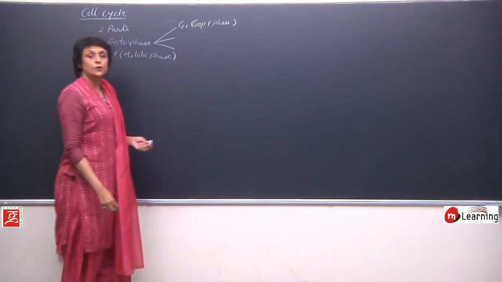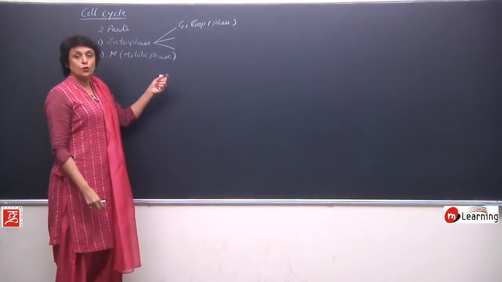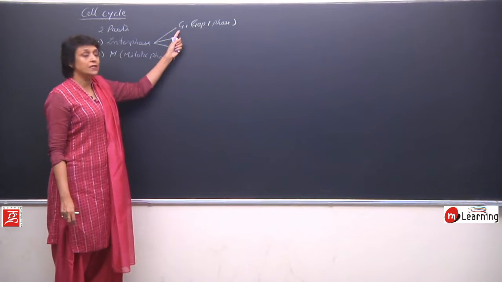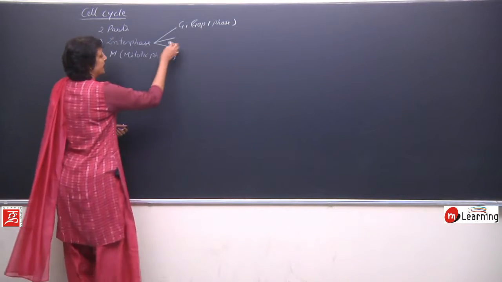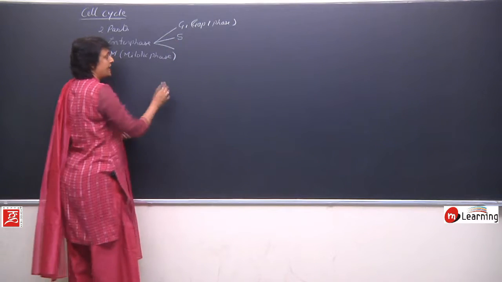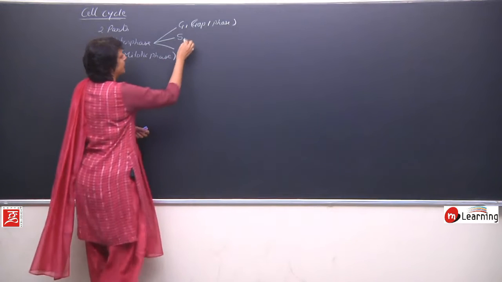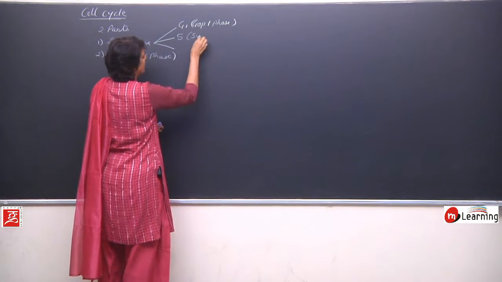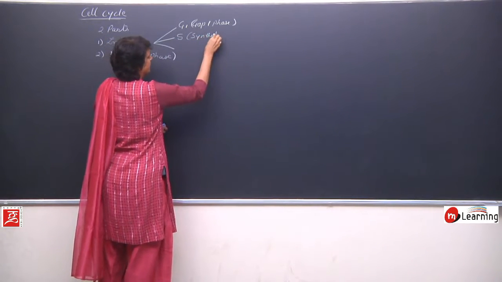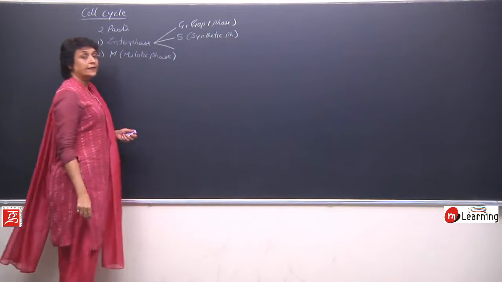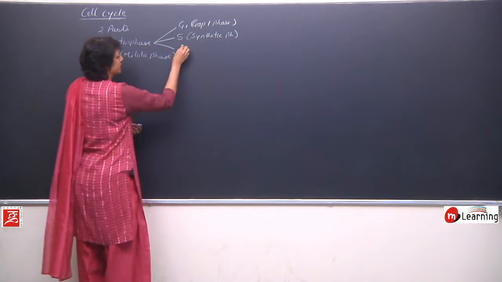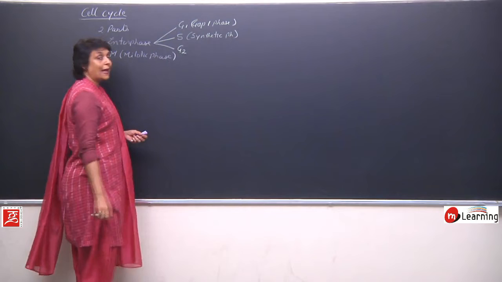Actually, during this phase growth takes place, so it is also known as a growth phase, but G does not stand for growth here, it stands for gap. The next subphase is known as S phase. S stands for synthesis or synthetic phase. And third subphase is G2, that is gap 2.